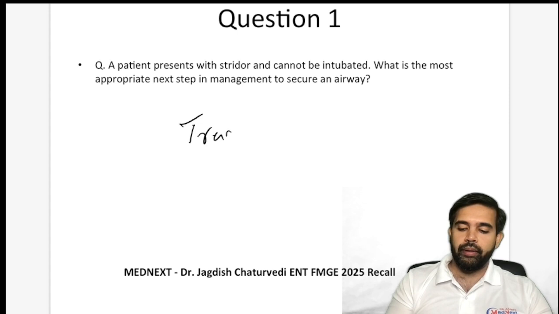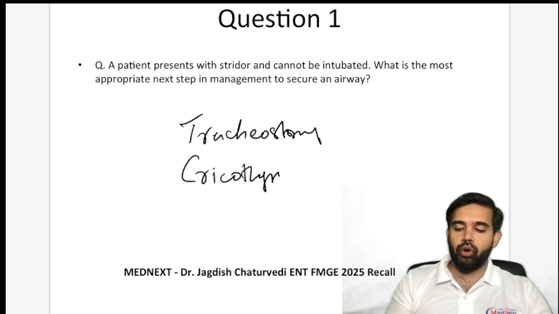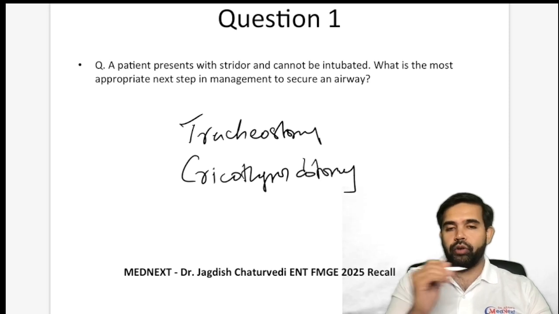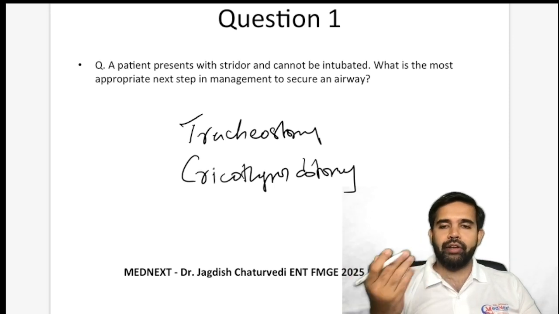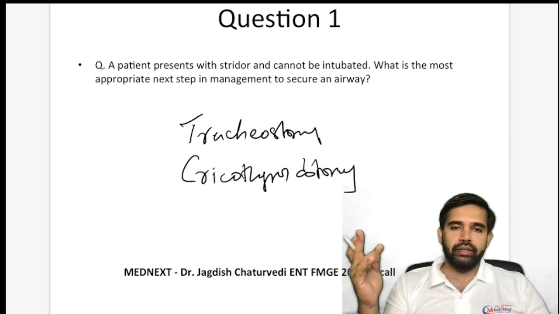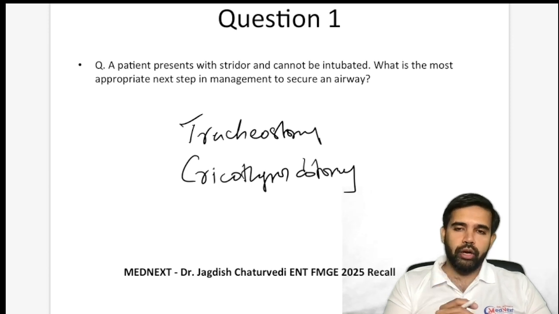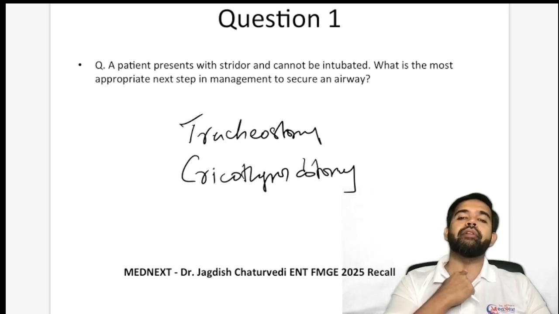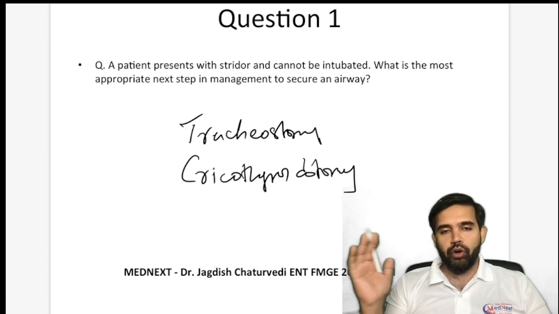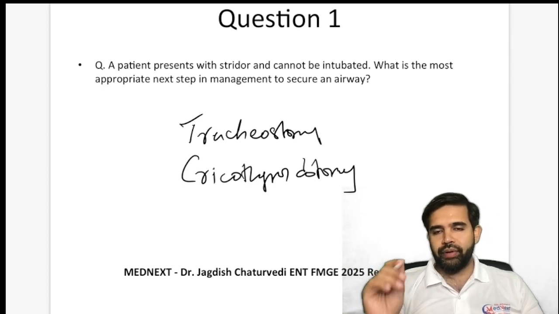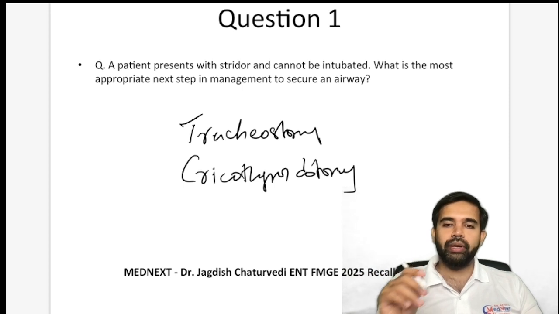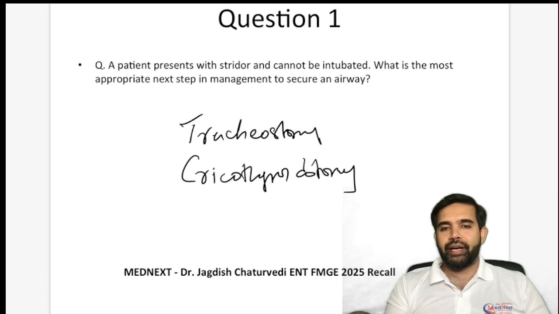But I don't think tracheostomy was there as an option. So if there was anything else like cricothyroidotomy, one of these two, then that would be the correct answer. If there is no intubation, then you can't even do laryngeal mask airway, you can't do bronchoscopy, you can't do anything else. You can either do tracheostomy or you can do cricothyroidotomy, which is basically finding an alternate airway from the neck. So if any one of these options is there, even percutaneous tracheostomy, then that would be the answer. Though I have a feeling, listening to a lot of students, that cricothyroidotomy was one of the options, so that would be the correct answer in this case.